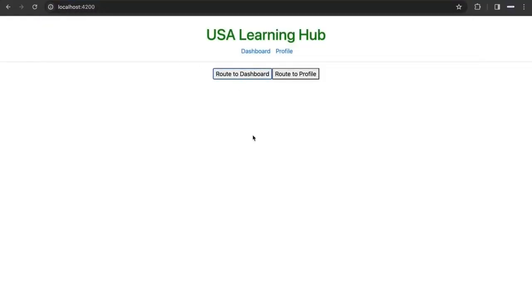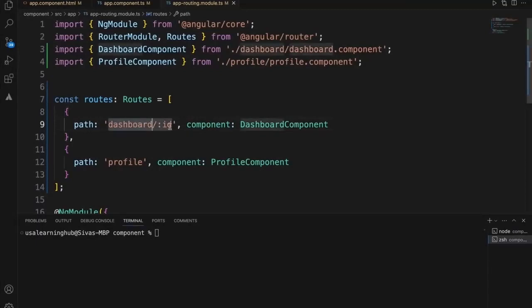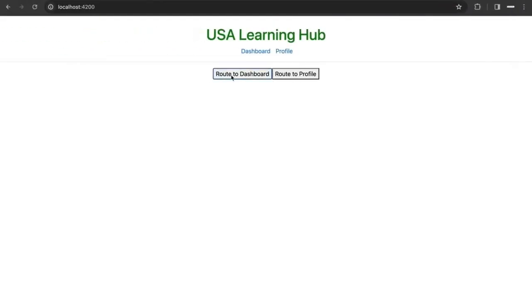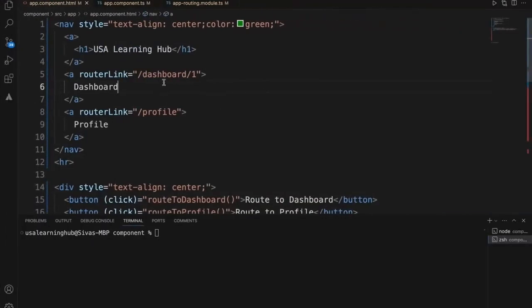See, now it is not working because there is no matching URL. Now when I click from the top, it will go because there is a matched routing with a dashboard and an ID. So now I added ID here. This is how we can pass the path parameter.